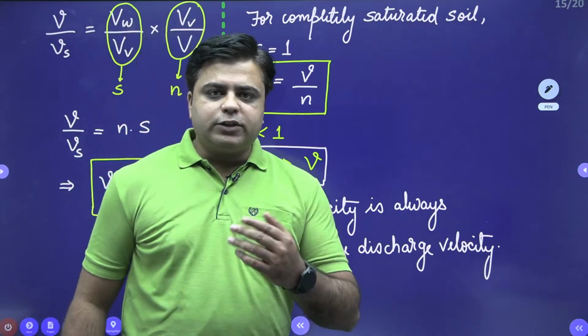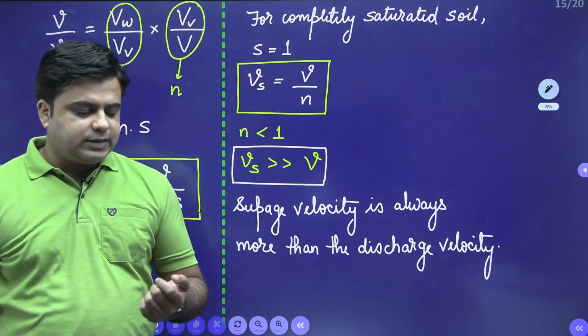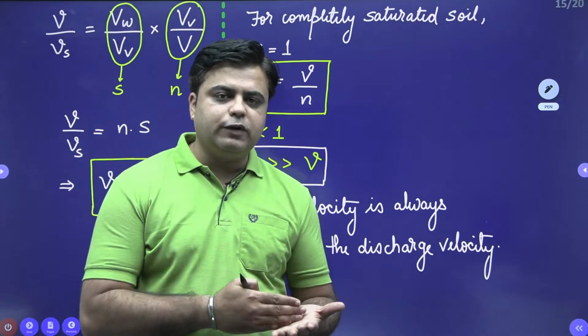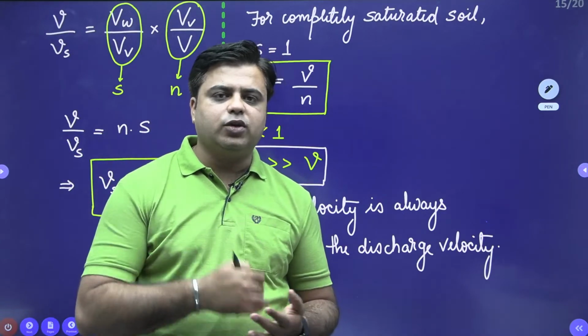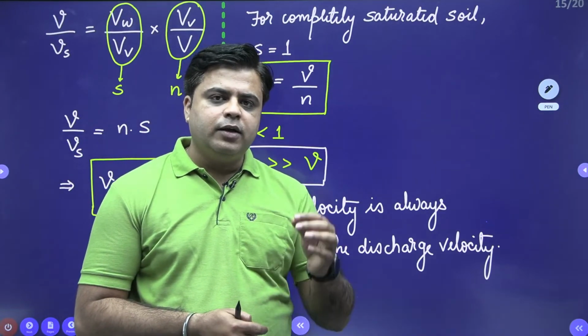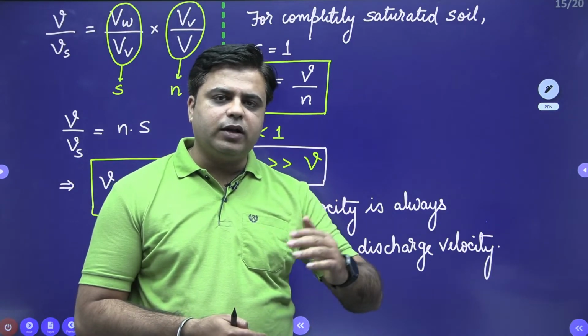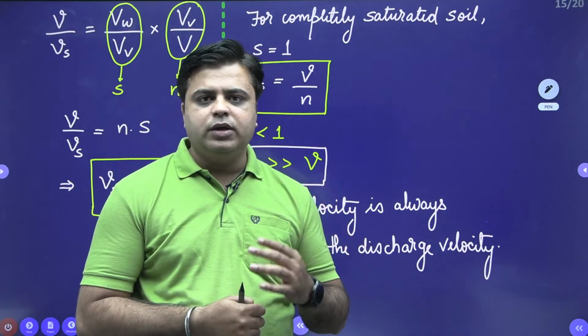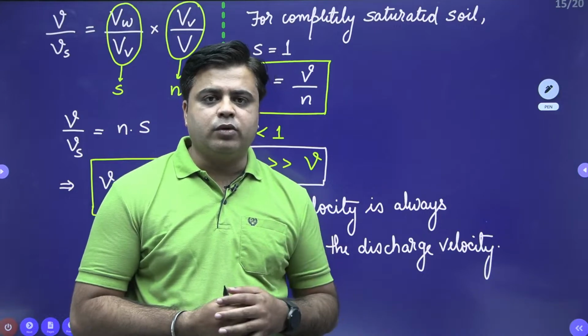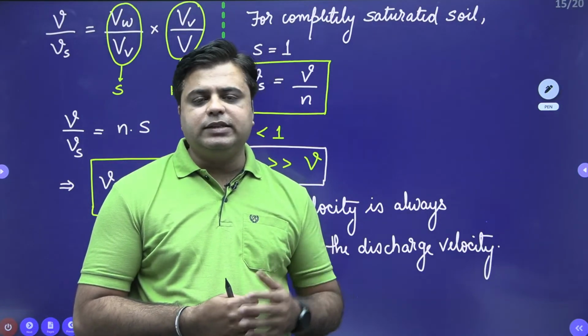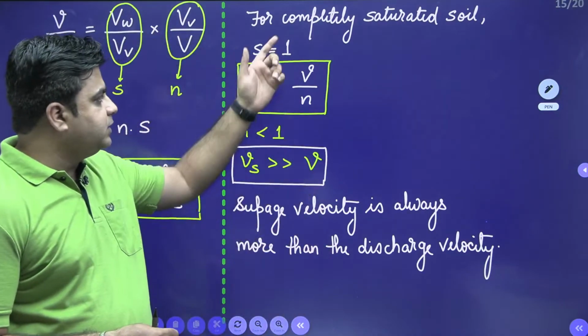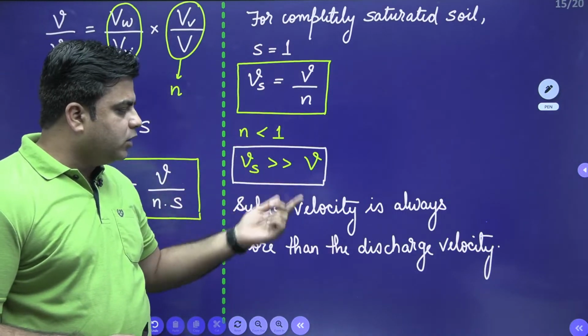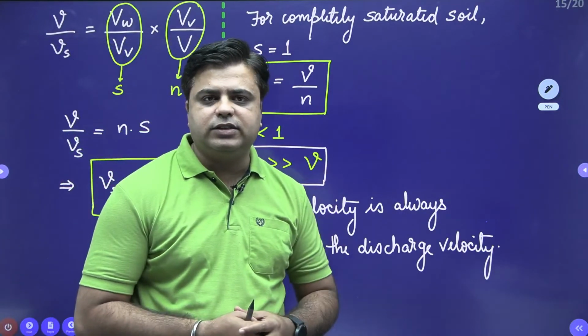So these two expressions help us in deciding through which velocity water will flow inside the soil medium. We know that by seepage velocity, water will flow inside the soil medium. Second, which velocity is more? When soil is completely saturated, your seepage velocity will always be more than the discharge velocity.